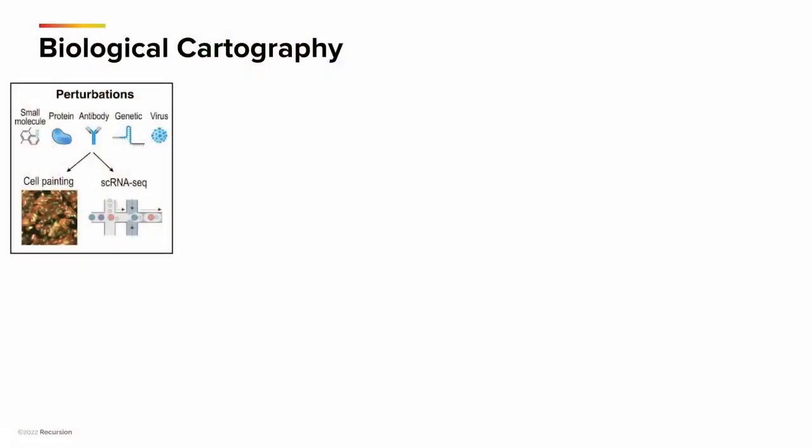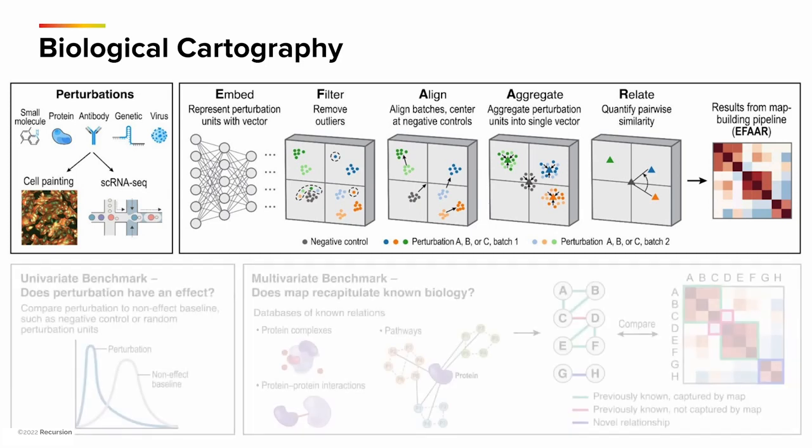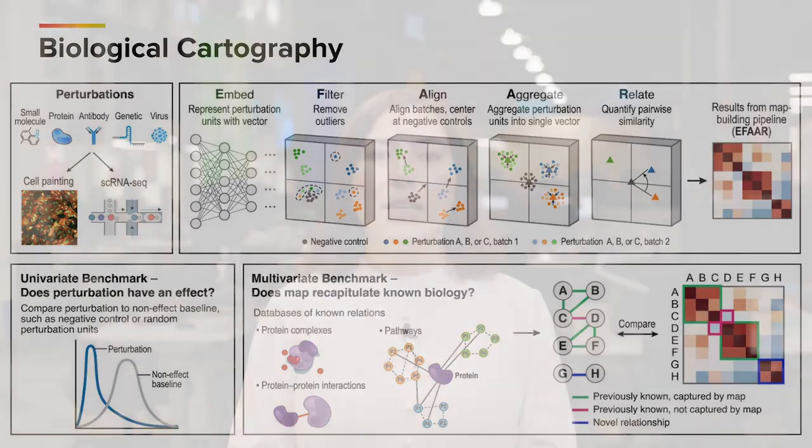In this work, starting with biological perturbations, we first proposed the IFAR framework for map building. We then proposed two key classes of benchmarks to assess the quality of a map. We described univariate benchmarks evaluating the quality of individual perturbations and multivariate benchmarks evaluating how well the map can recover known biological relationships from large-scale public data sources. We demonstrate the application and interpretation of these benchmarks through example maps of single-cell RNA-seq and imaging data.